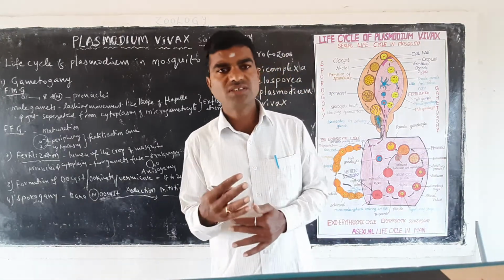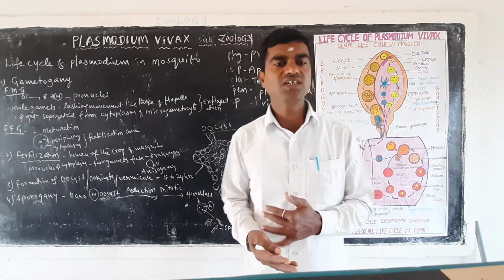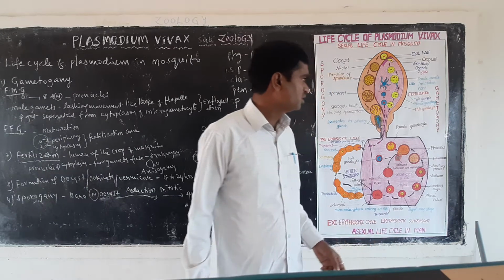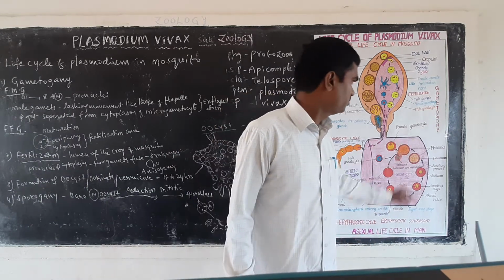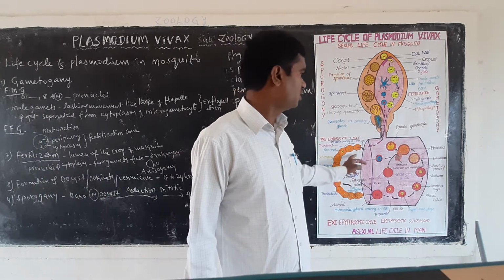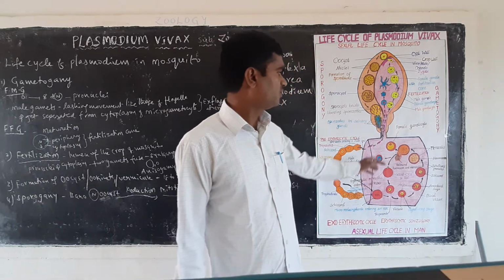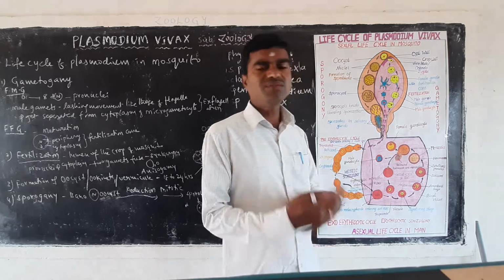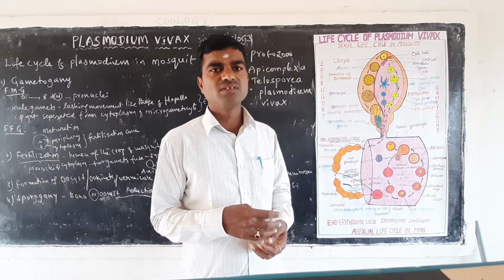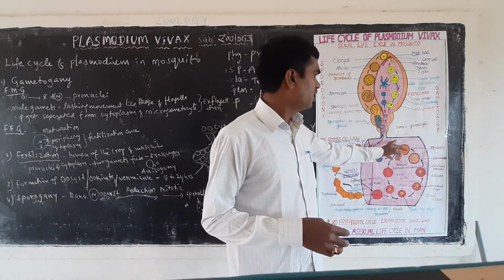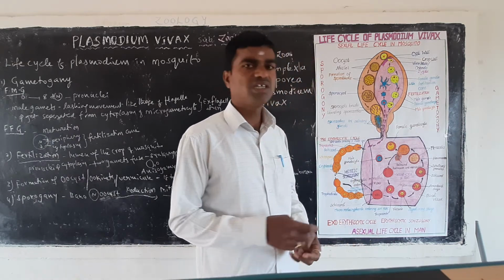In the human phase, they complete the asexual life cycle. Female gametocytes and male gametocytes are both present in the RBCs. Now, when they complete their life cycle in the human being, the gametes are present in the blood vessels or the RBCs.